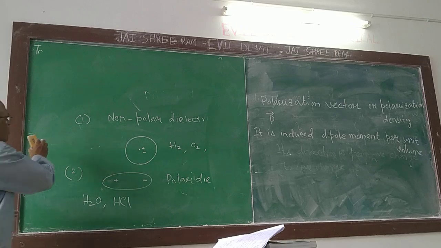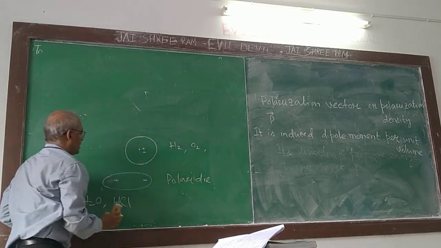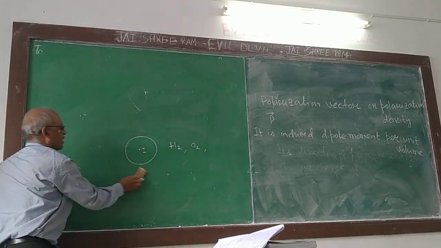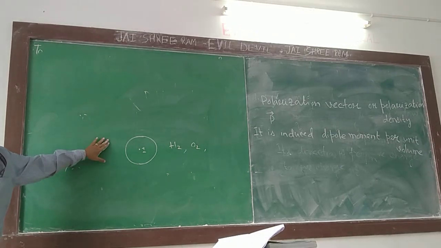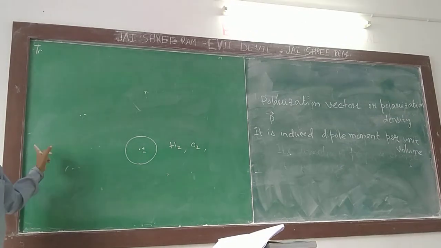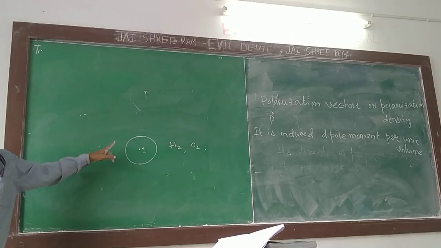Now, what is induced dipole moment? This is the picture. There is no permanent dipole moment in this case. I am applying an electric field. What happens?